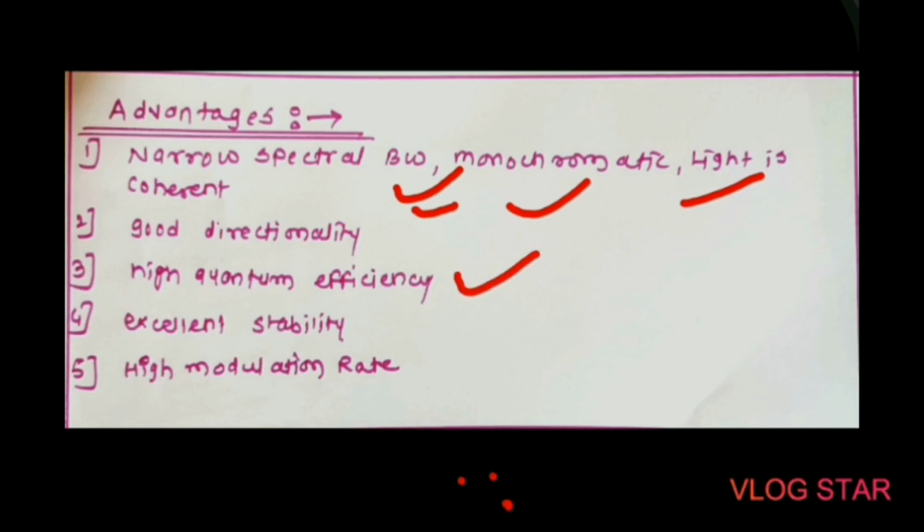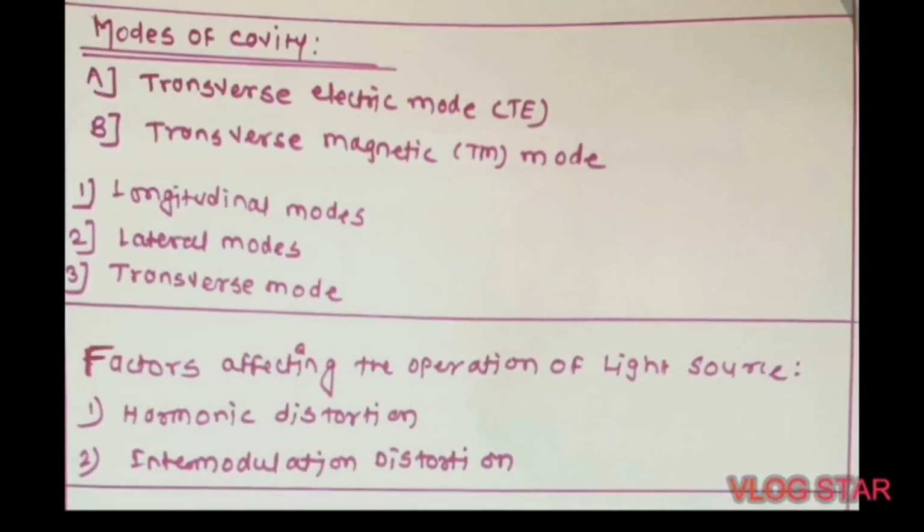Laser light has a high quantum efficiency. Light from a laser can travel several kilometers with very small divergence. Laser light has a high modulation rate. A very fine spot of light can be obtained at the detector, so laser is considered a point light source. A laser has excellent stability, and laser light can be modulated externally, or it has the ability of direct modulation. So these are the advantages of lasers.